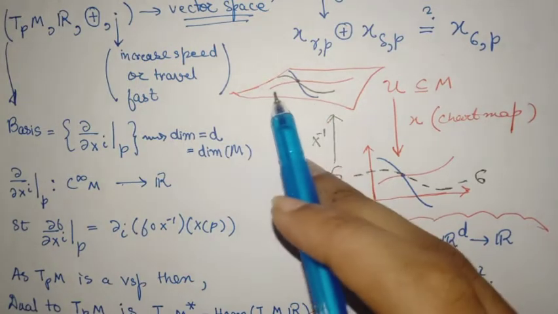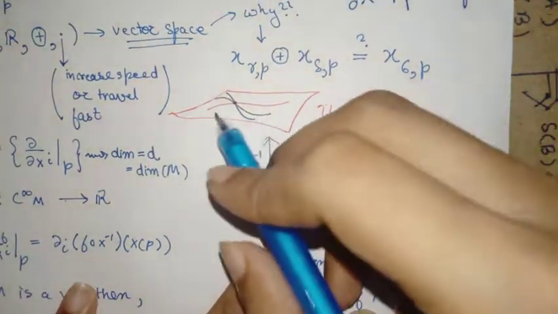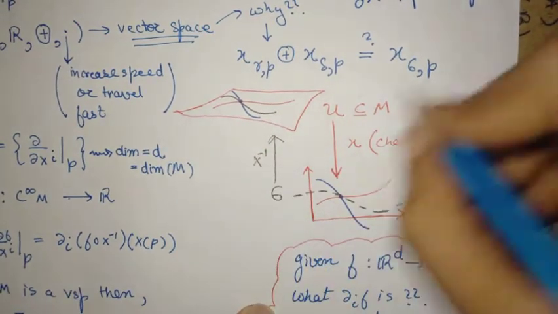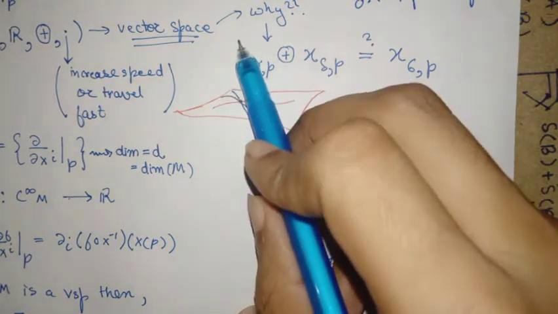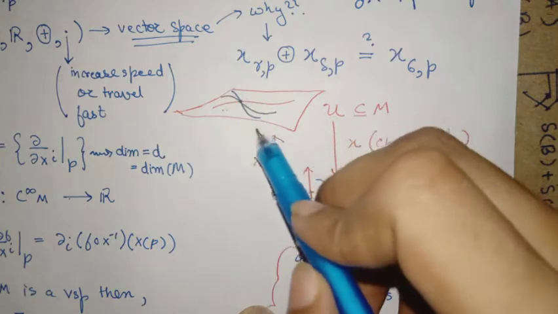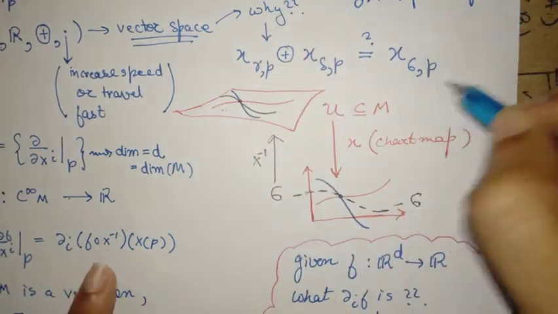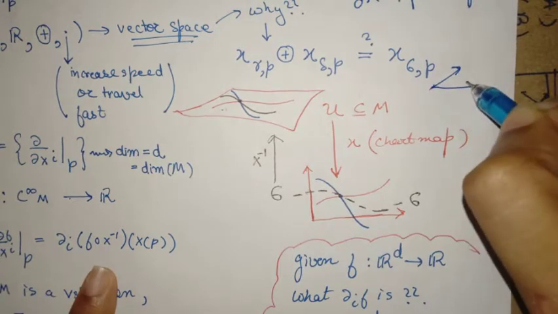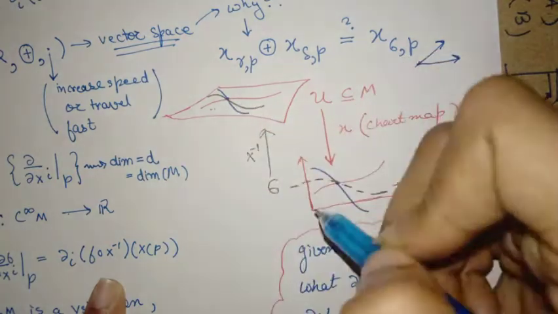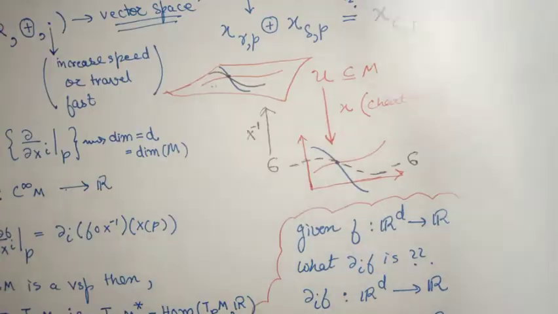And here I have shown that the tangent space forms a vector space, because corresponding to a function element, X_gamma,p and X_delta,p are the directional derivatives to two different curves gamma and delta, and you can add them. The intuition is that you can take the tangent vectors at each point, then add the tangent vectors, and then you can pinpoint a new curve that is the tangent to that.